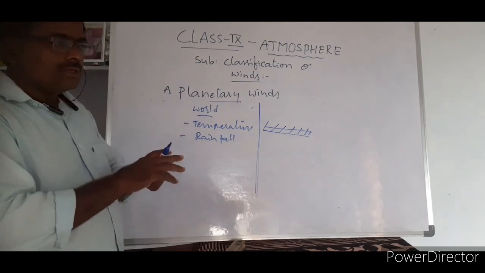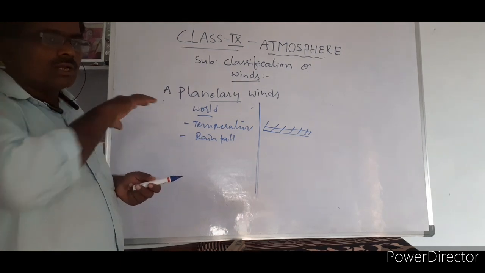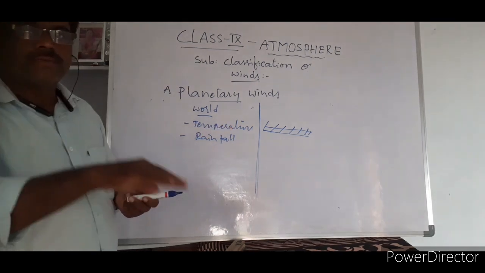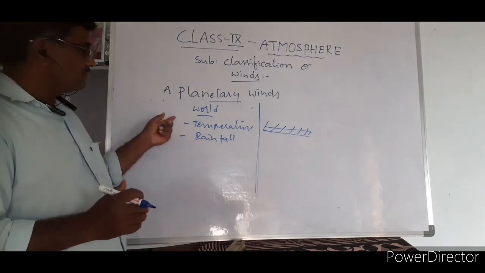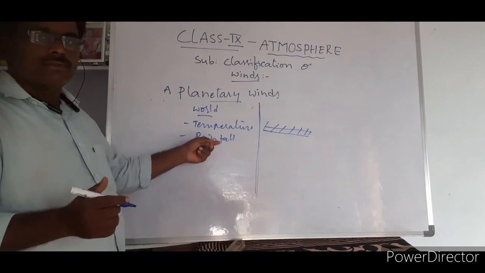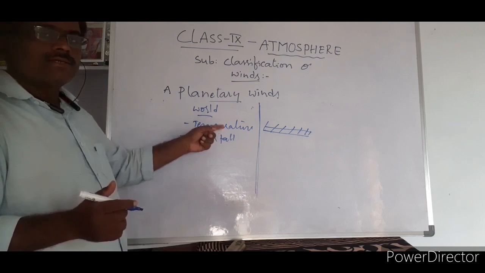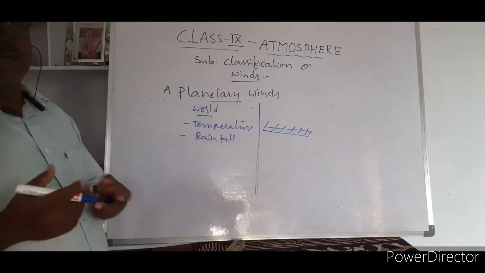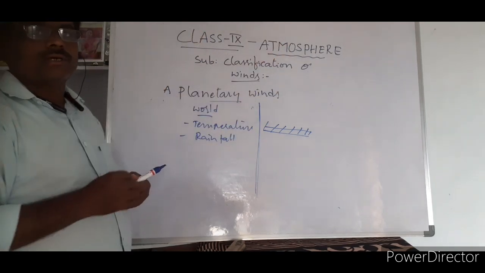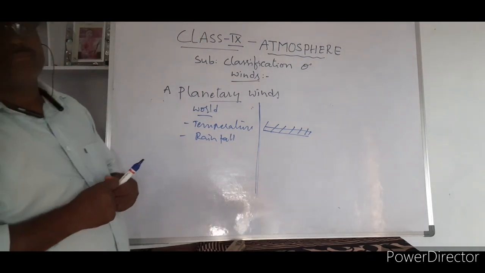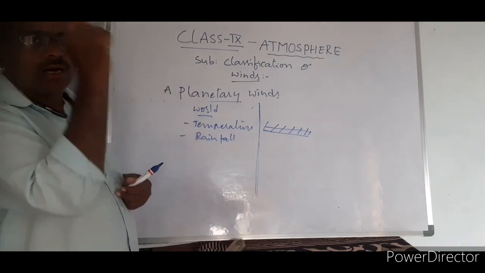But these winds change the atmosphere of the planet. Cooler areas become hotter, hotter areas become cool. This is a general phenomenon that takes place because of the planetary wind system. Some areas get rainfall because of these winds, some areas get high temperature. For example, the polar region sometimes gets high temperature when hot wind blows towards it. So these winds can make a particular area hotter or cooler.